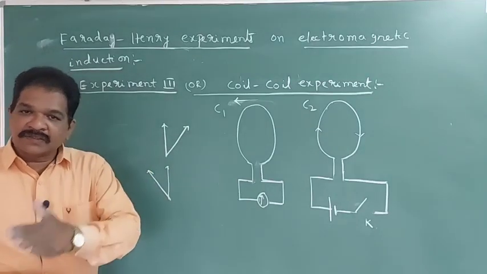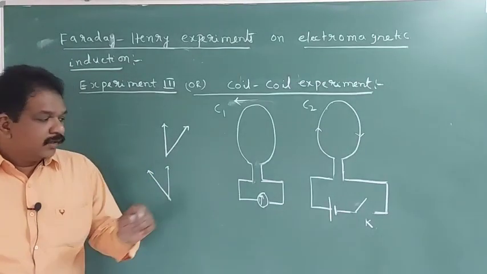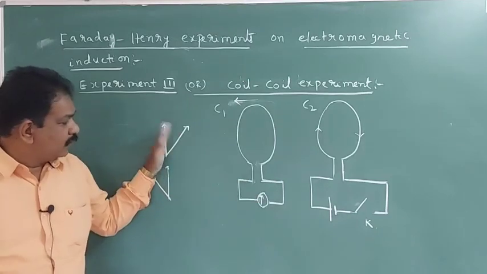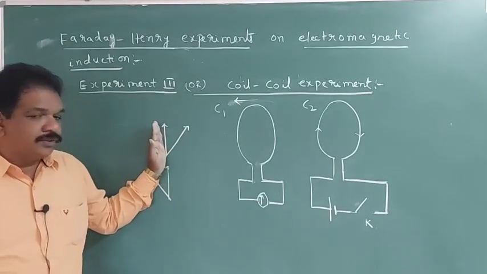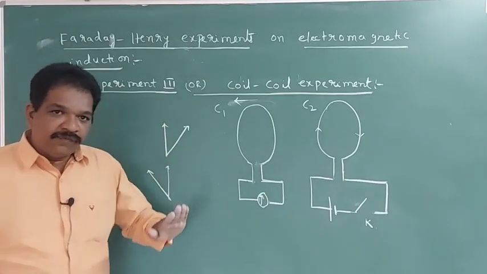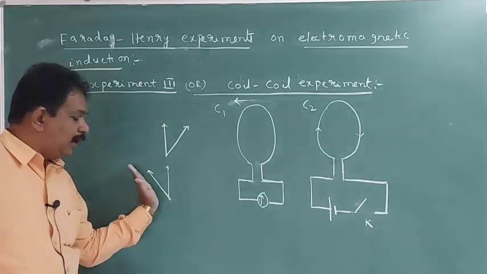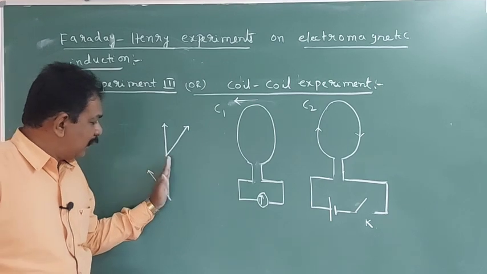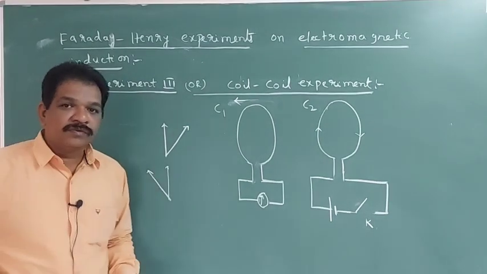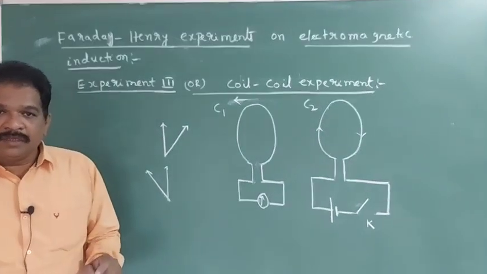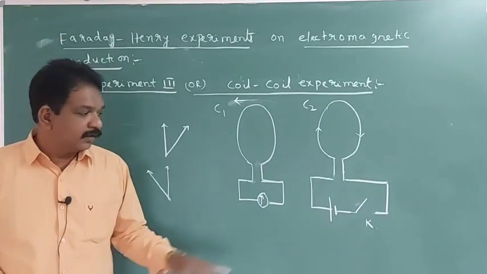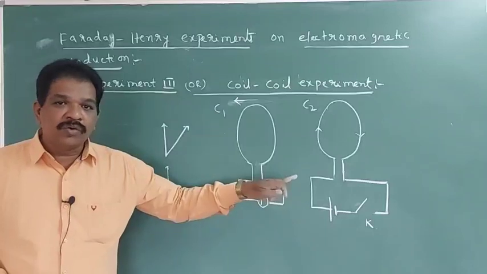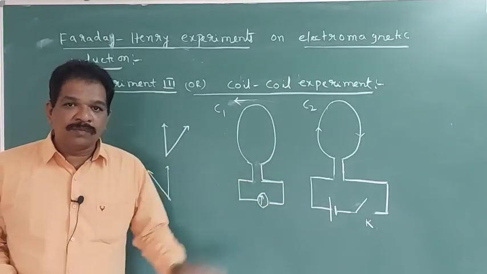But that deflection is not continuous. Just at the time of closing it came like this. After 1 or 2 seconds it came to 0. At the time of opening it came like this. Again it came to 0. So they observed a momentary deflection in the galvanometer when the key is closed or opened.